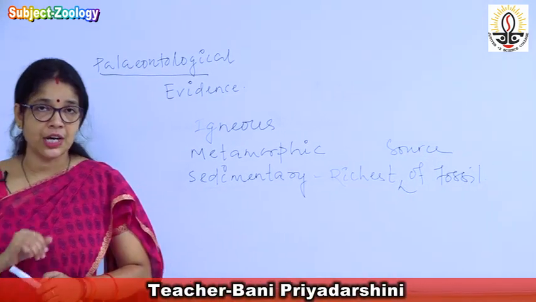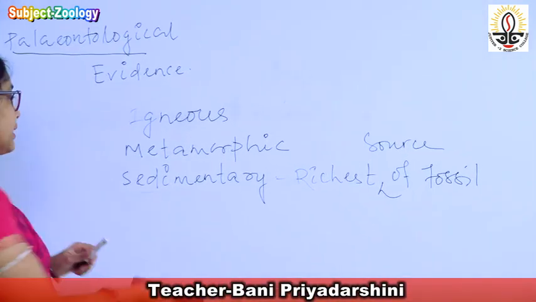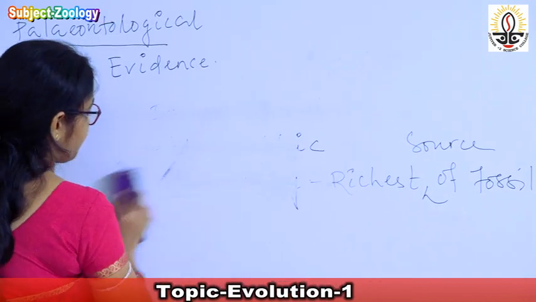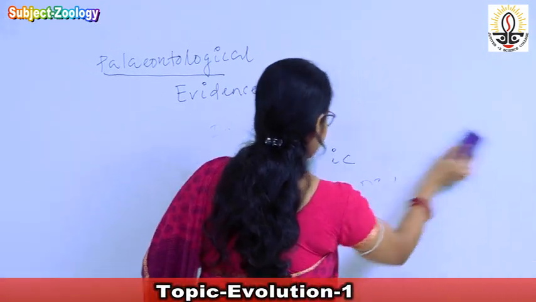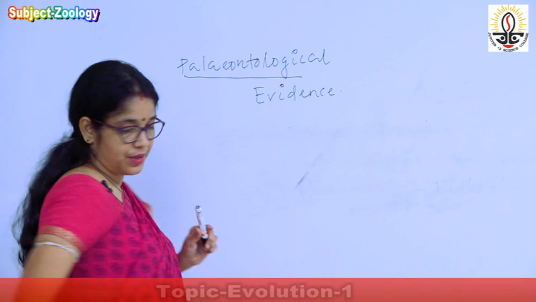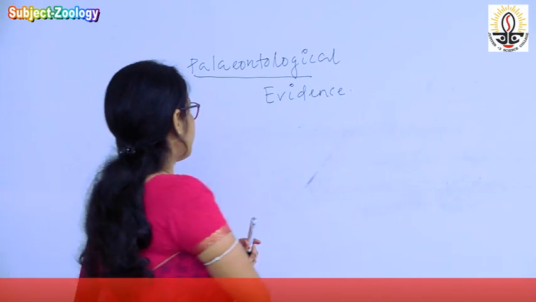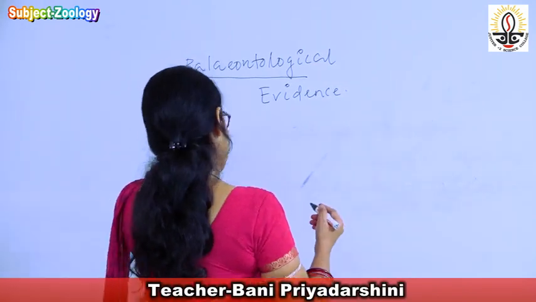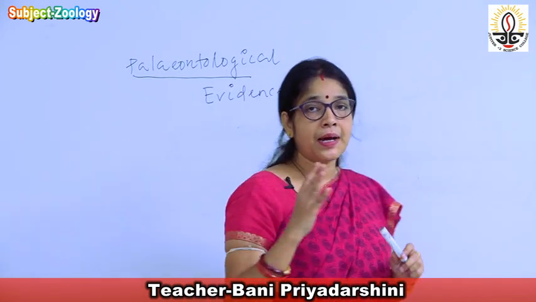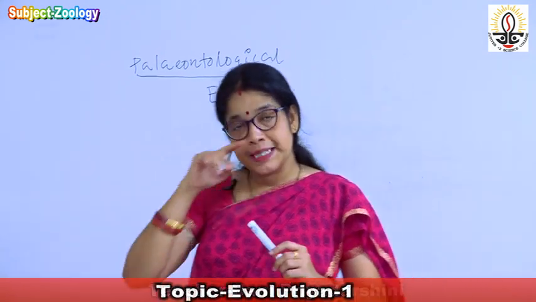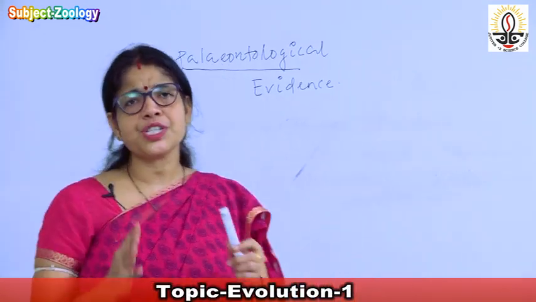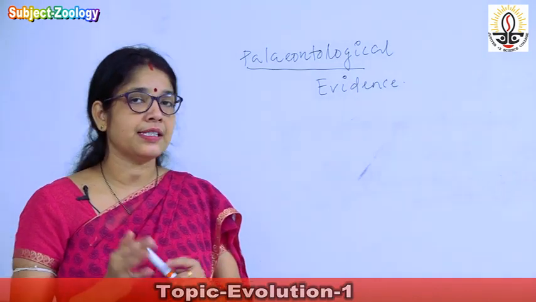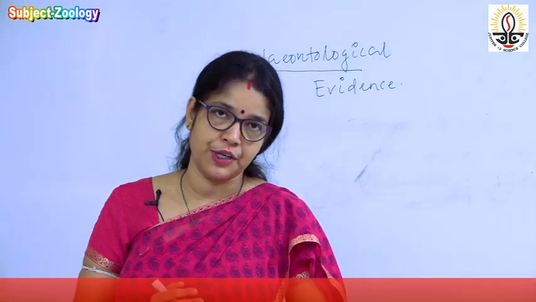Then let's discuss the different types of fossils. Fossil remnants provide the most acceptable evidence in support of evolution.